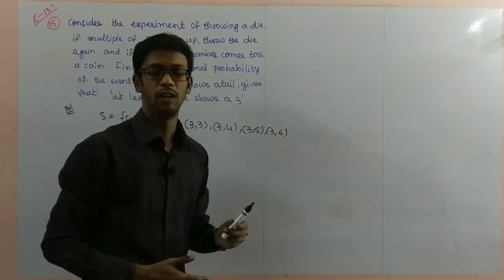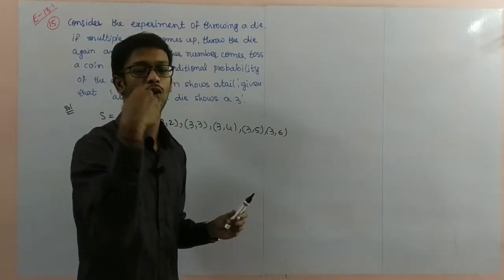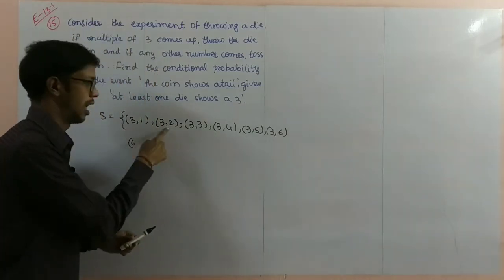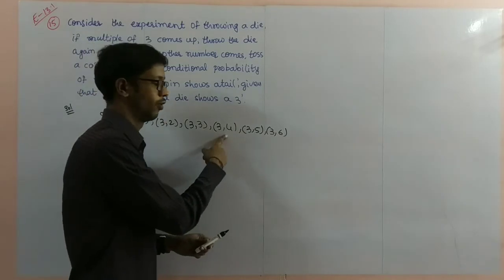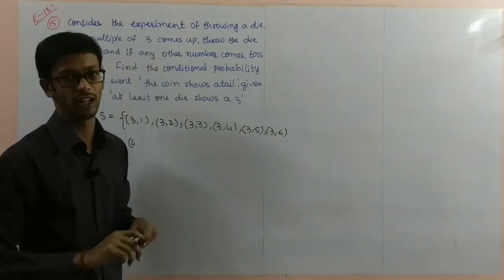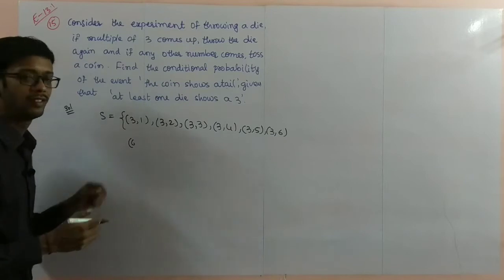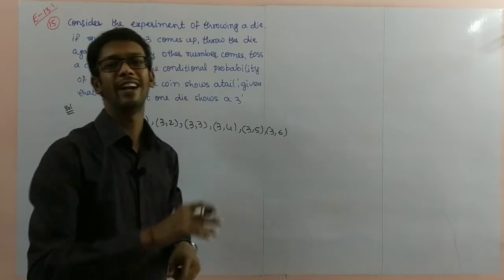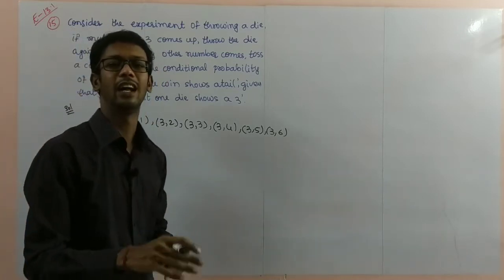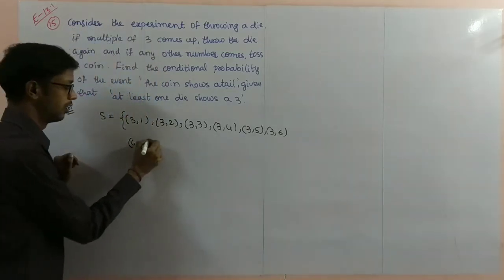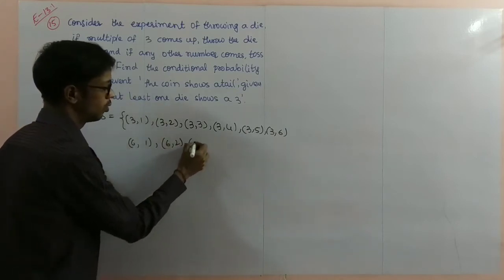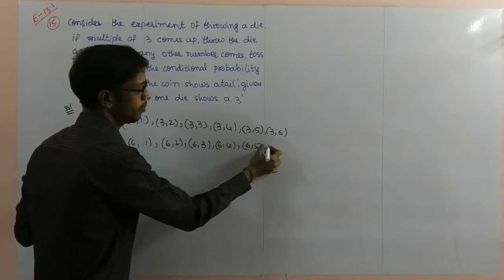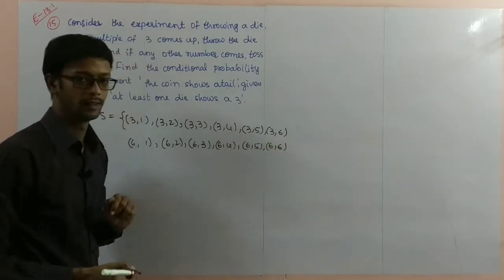One time getting 3 first time, next time throwing a die again. Maybe 1 you will get, or 2, or 3, or 4, 5, 6. Any one you will get here. Possible outcomes here. Next, 6 getting also, a multiple of 3. So you throw a die again. If you throw a die again, a total of 6 possibilities: 6, 1; 6, 2; 6, 3; 6, 4; 6, 5; 6, 6.